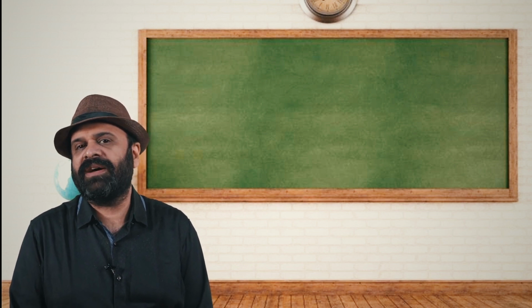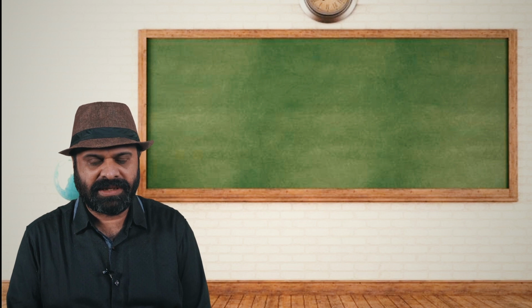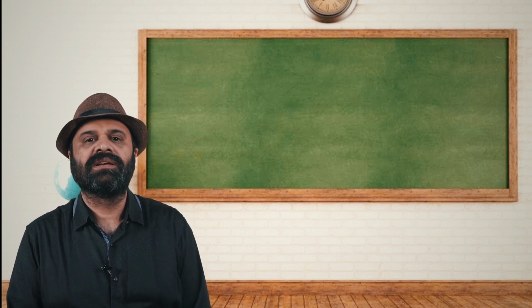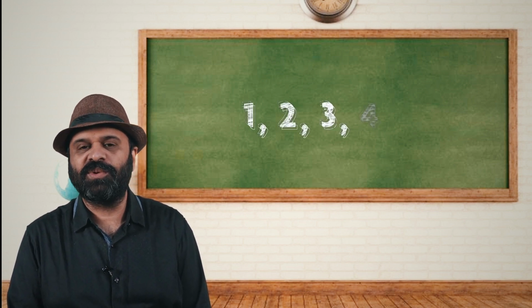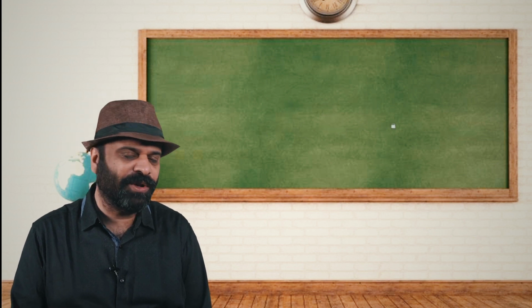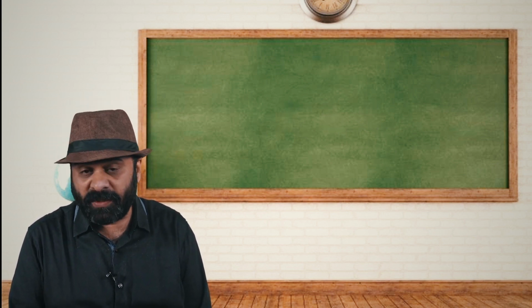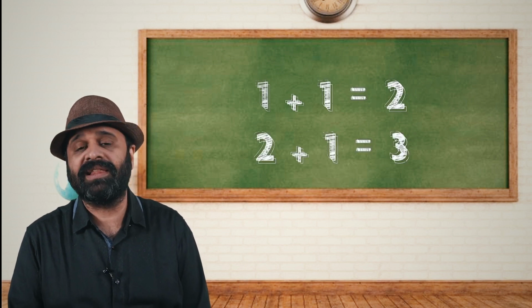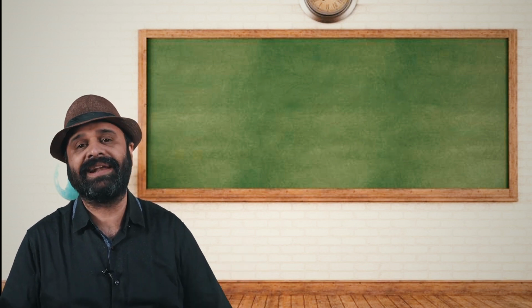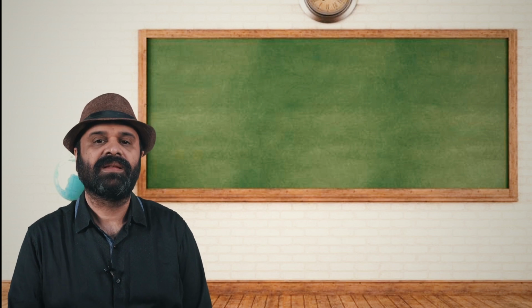So if I were to ask you a series of numbers starting with 1, you would go 1, 2, 3, 4 and so on. And how do you get to these numbers? By just adding 1 to the previous number. So when I start with 1 and I add 1 to it, I get 2 and then 3 and so on. And so it forms an entire series of numbers.